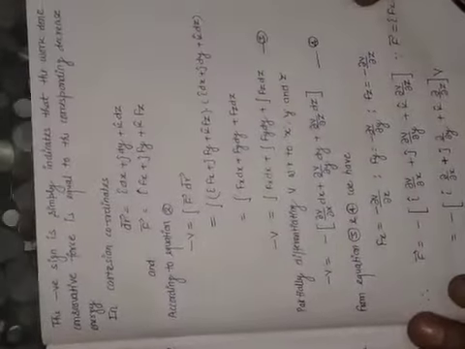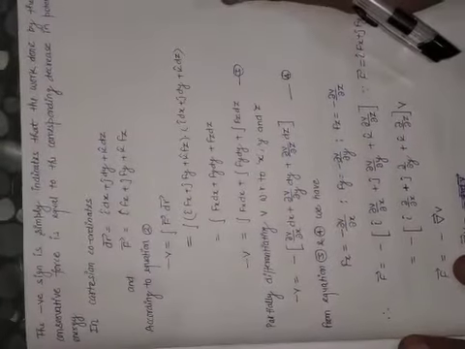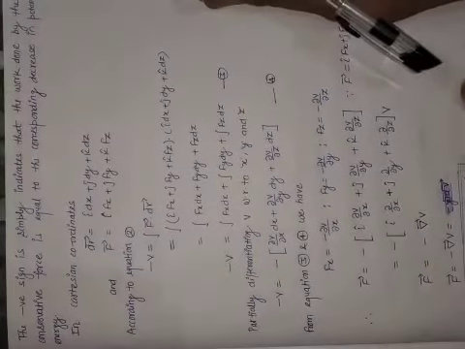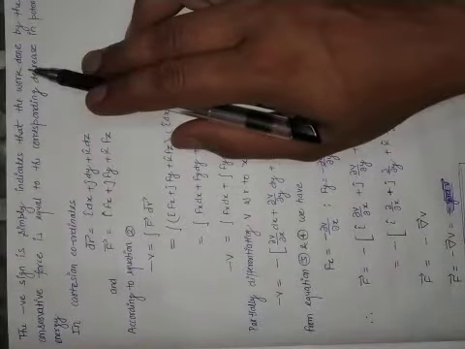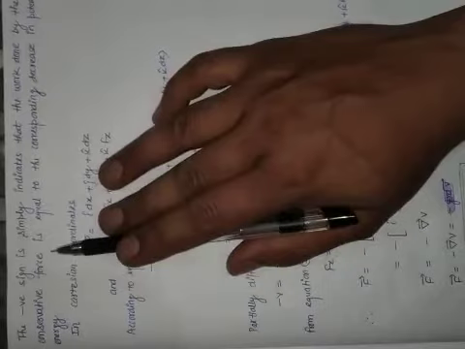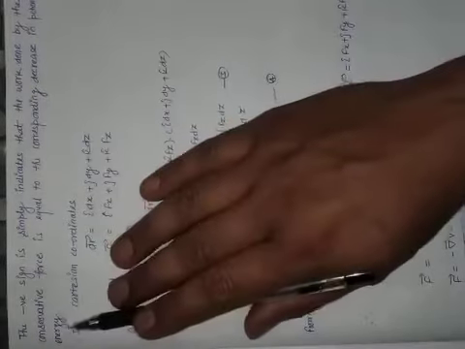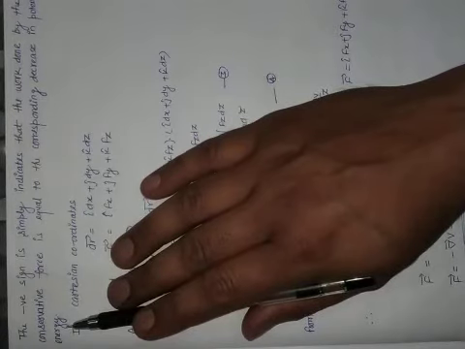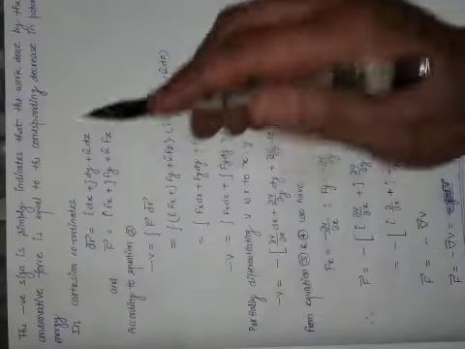The negative sign in equation number 2 simply indicates that the work done by the conservative force is equal to the corresponding decrease in the potential energy. तो पोटेंशियल एनर्जी में डिक्रीज को शो करता है, इसलिए वो नेगेटिव साइन वहां है, ठीक है।